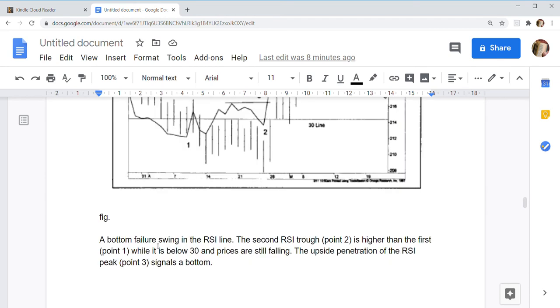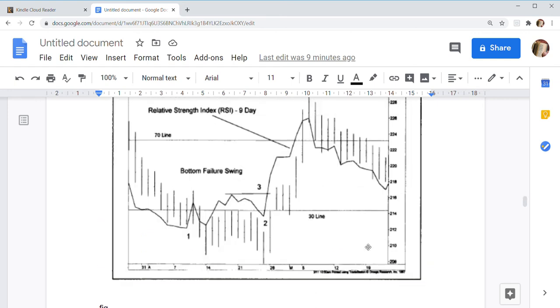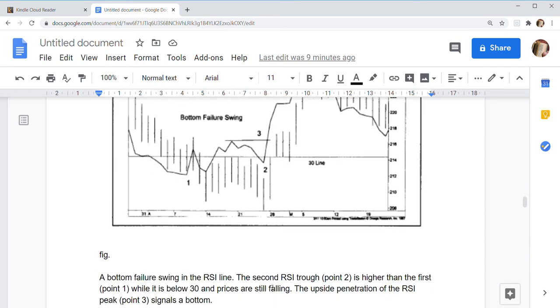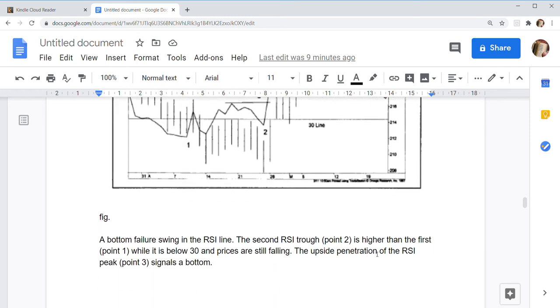A bottom failure swing in the RSI line. The second RSI trough, point 2, is higher than the first RSI trough, point 1.